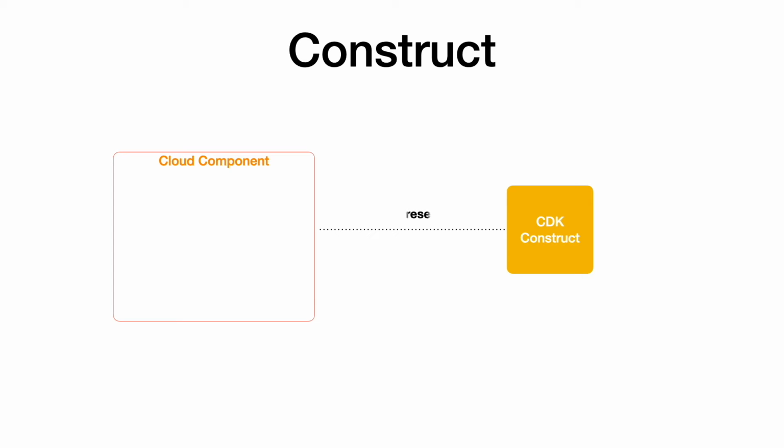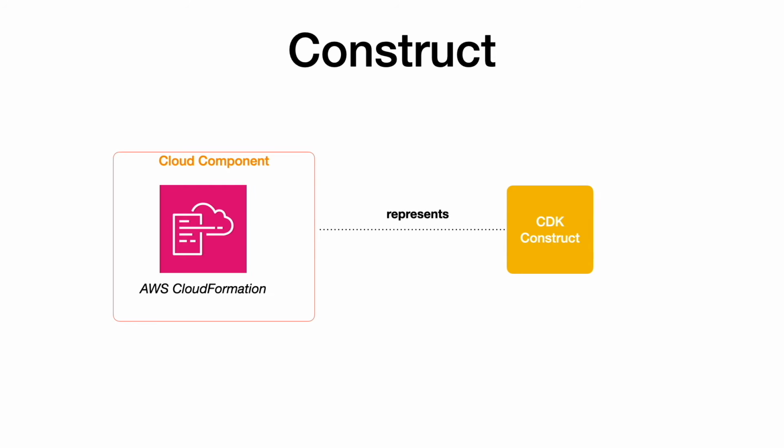A CDK construct represents a cloud component which encapsulates everything AWS CloudFormation needs to create the required AWS resources. For instance, while developing our first CDK application, we used the S3 CDK construct, which helped us in creating the AWS S3 buckets. Another example of a CDK construct is the CDK stack, which helped in creating the CloudFormation stacks for us.